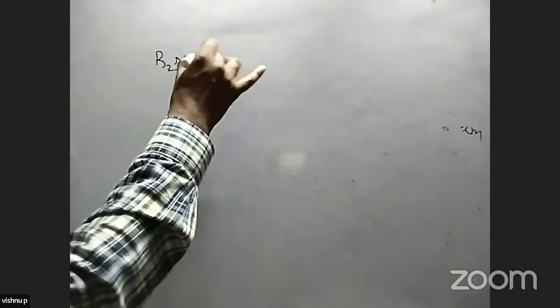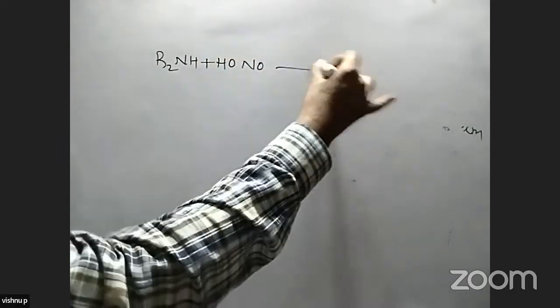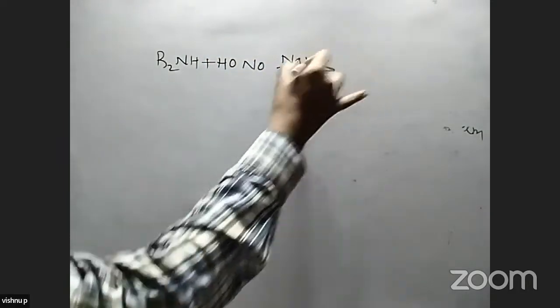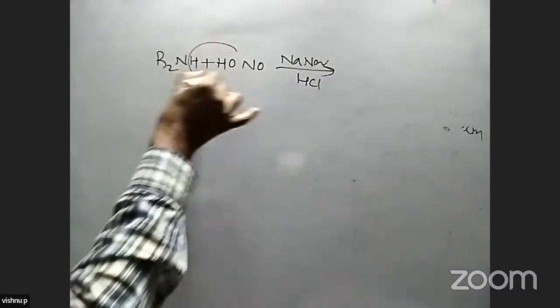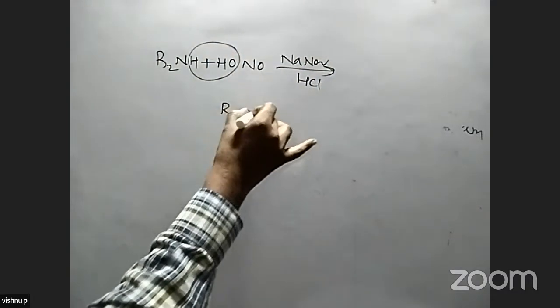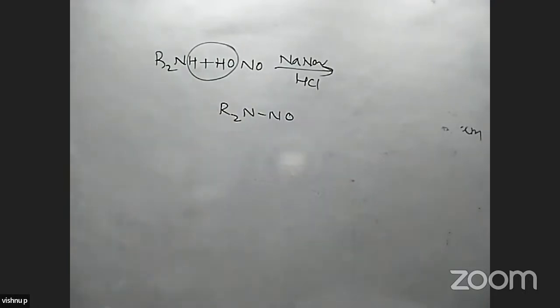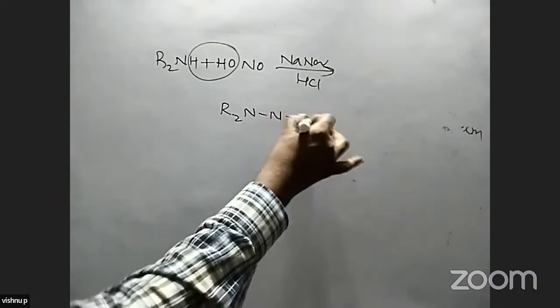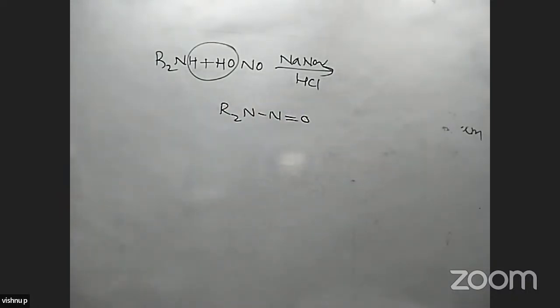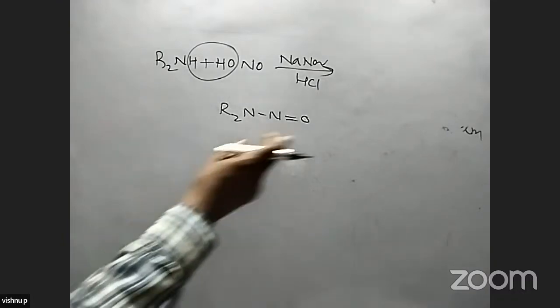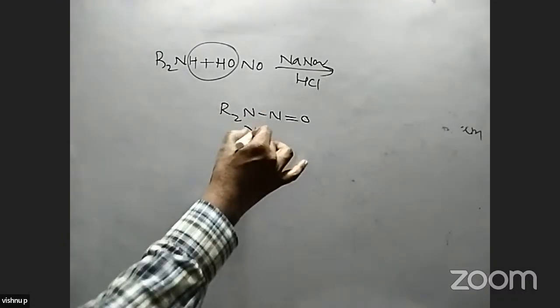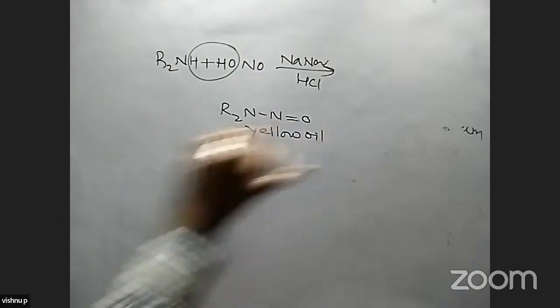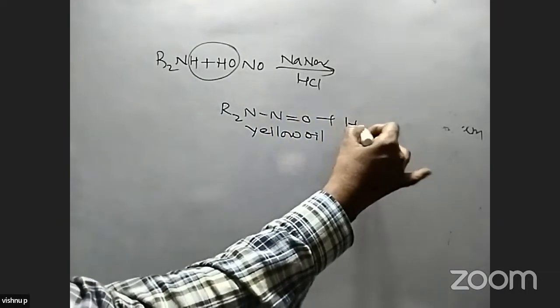Secondary amines, R2NH, when they react with the diazotization mixture. What is the diazotization mixture? NaNO2 and HCl. It forms HNO2. It combines with this, and what is the compound we get? R2NNO. This type of compound is formed in this reaction. N,N-dimethyl nitrosamine is formed in this reaction. This is an oily substance, a yellow oil, formed by loss of a water molecule.